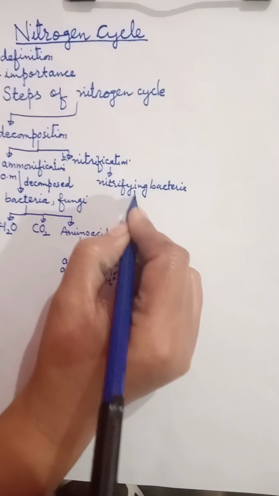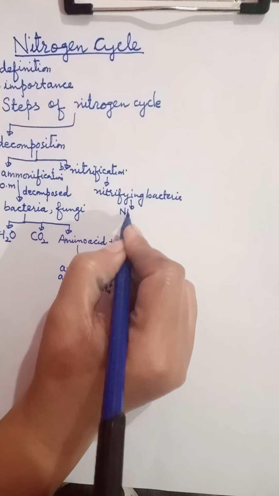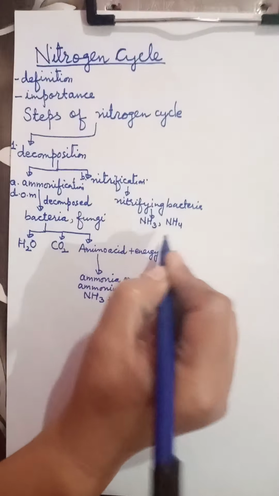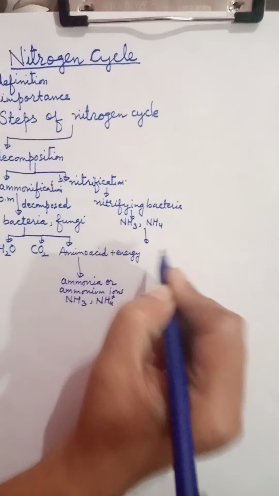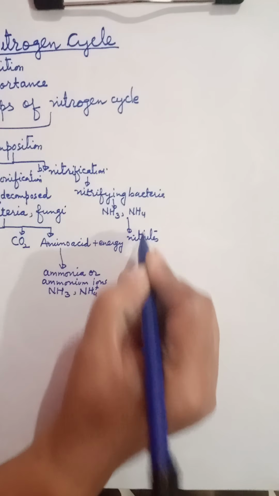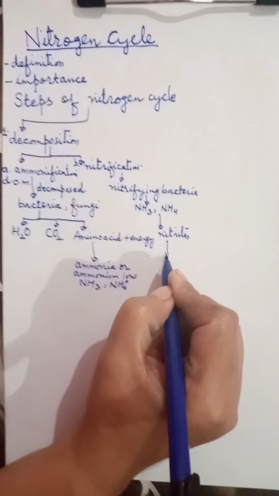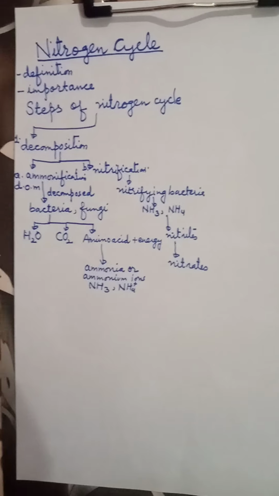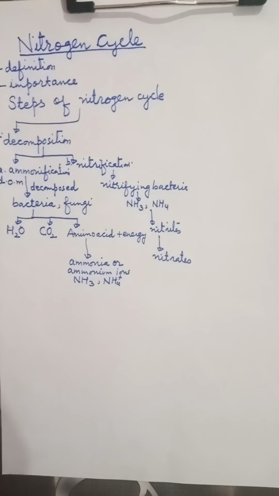These nitrifying bacteria convert ammonia and ammonium ions into nitrites and then into nitrates. Students, two kinds of nitrifying bacteria are involved during these reactions.